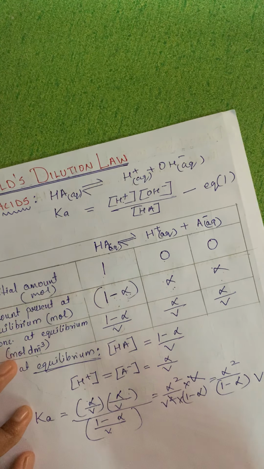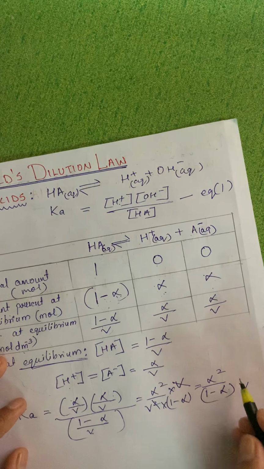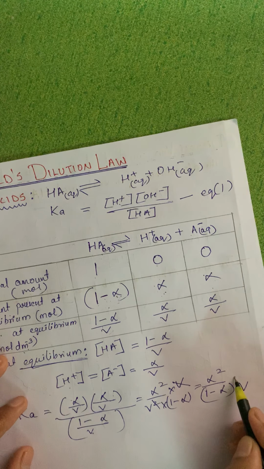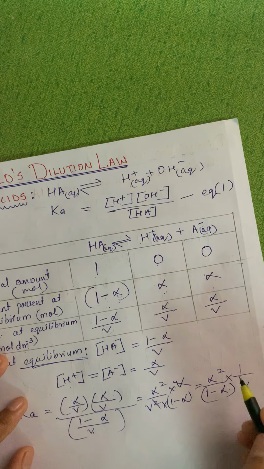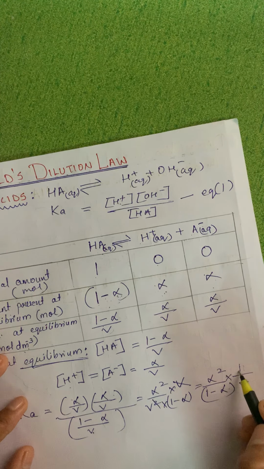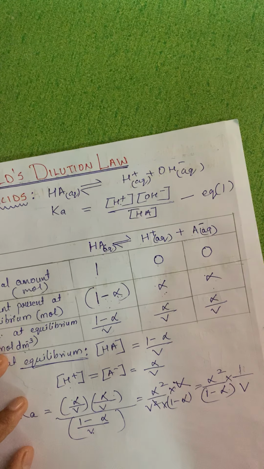Now suppose I say there is 1 mole over here, so I can just write down it is 1 upon V. Now if I say 1 is nothing but N over there, that means 1 mole of the substance is present over here.